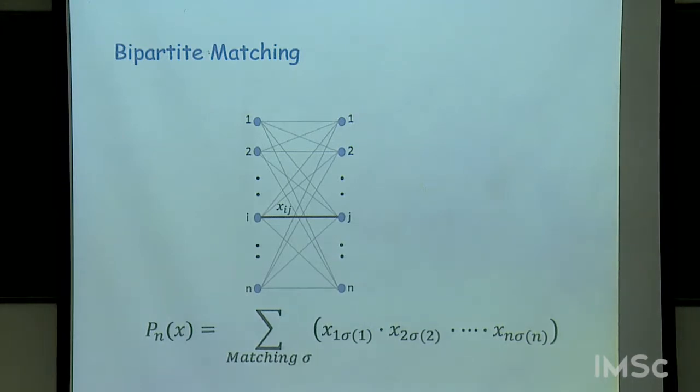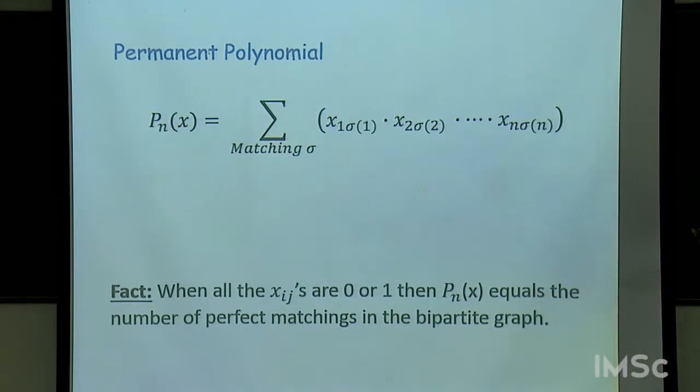Right? Now, once again, just like before, if you are given an actual bipartite graph, so that the xij's will be actually 0 or 1, depending on whether the edge is absent or present in the graph, then the value of this polynomial evaluated on that input will exactly be the number of perfect matchings in the graph. Again, the same argument as before. Each monomial will survive precisely when that matching is present. Otherwise, that monomial will be 0.